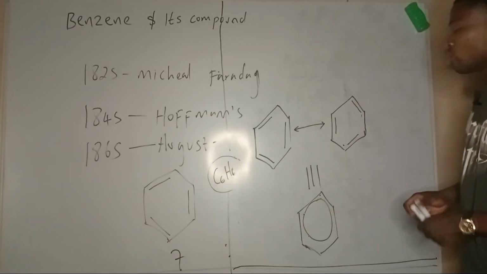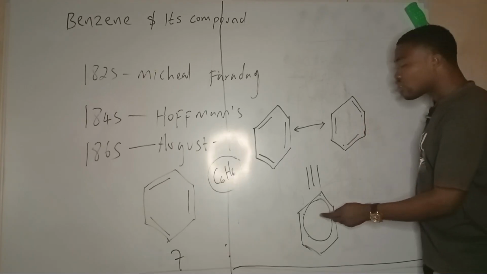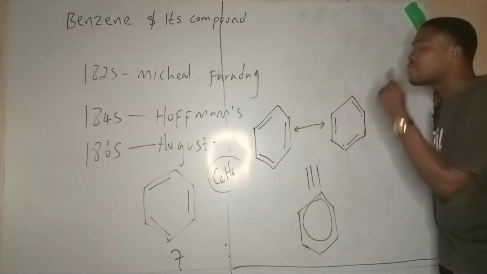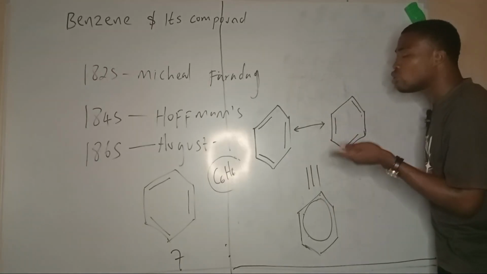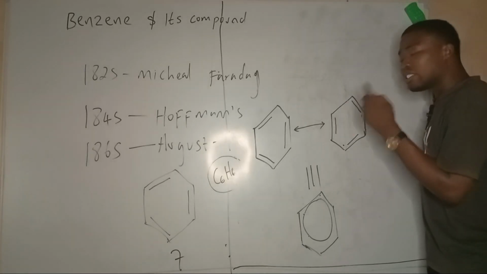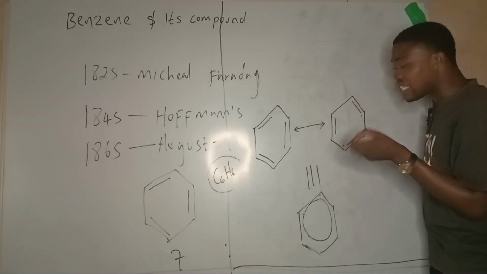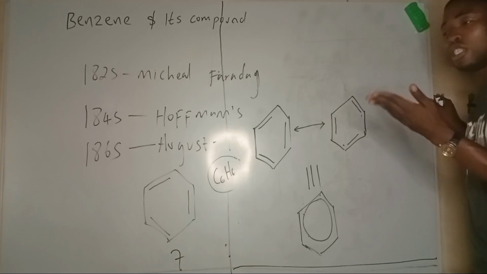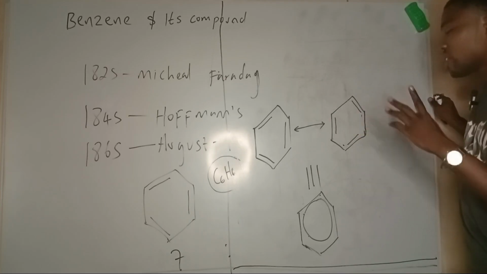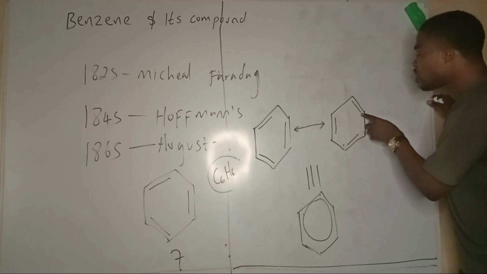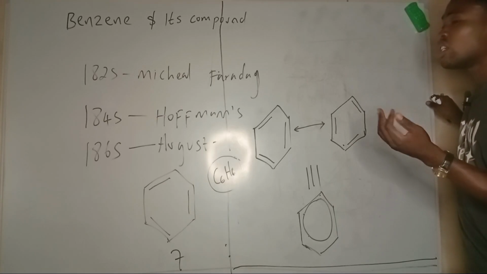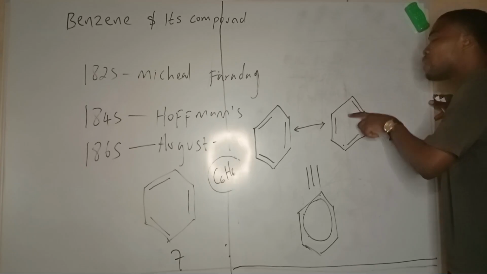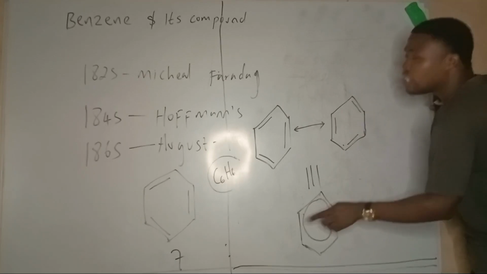This structure explains why benzene is unsaturated and yet still prefers substitution reactions. You heard that right. If you've read about alkanes and alkenes, or if you have not watched those videos, check them out. For an unsaturated compound you would prefer addition reactions, because when you add to them, they become saturated. But benzene prefers substitution because of the extra stability of the ring.